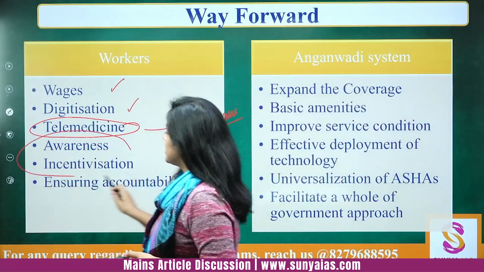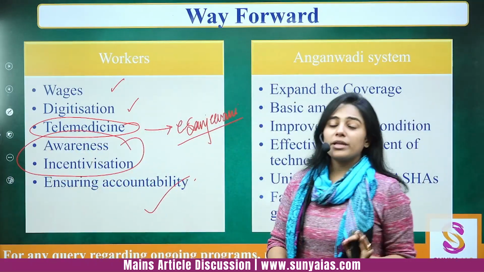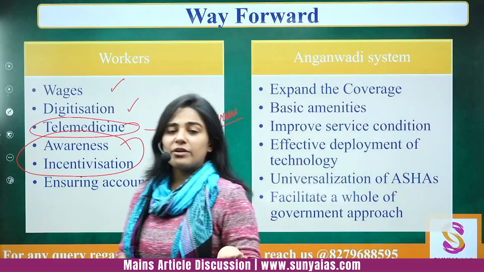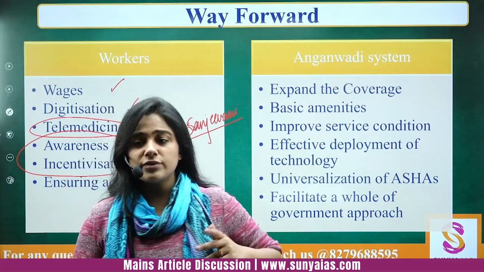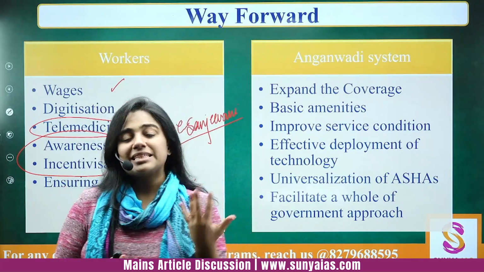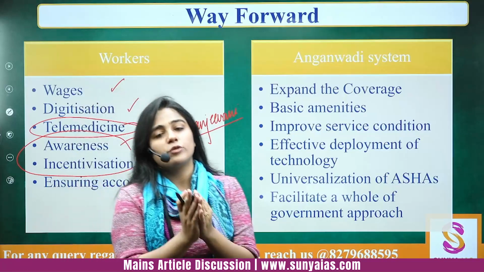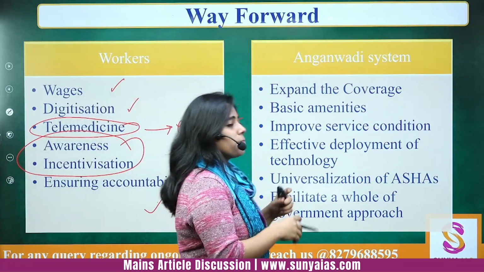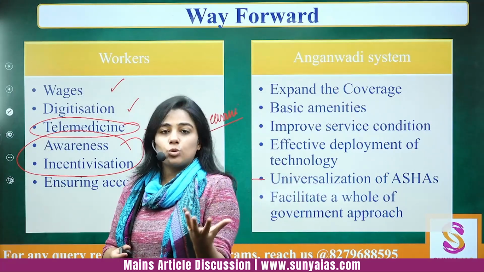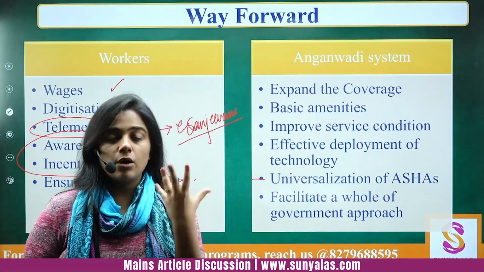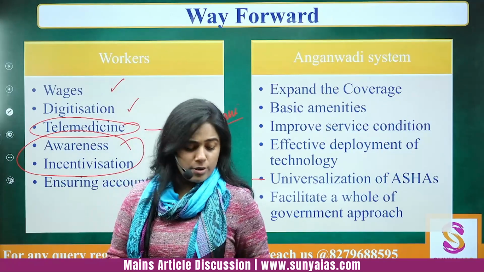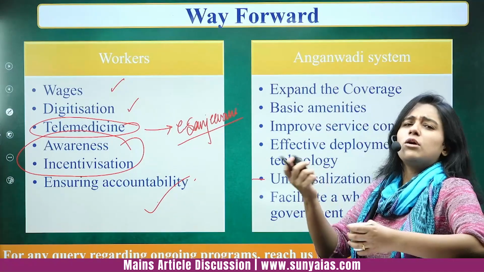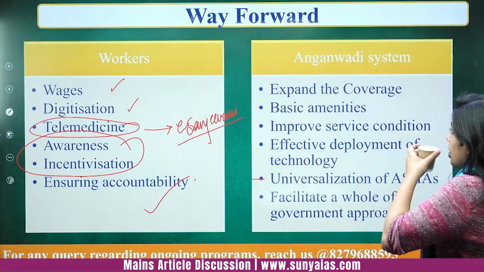Awareness generation, incentivization, and ensuring accountability. What if there is a problem in the way a midwife is delivering the child, right? What if there is some mishap that has happened? Who is to be blamed for that, right? So accountability has to be fixed. It should not become a government job mindset, that once we have got this job, we are not going anywhere, we can do whatever we want. That is what we call the government job mindset, right?